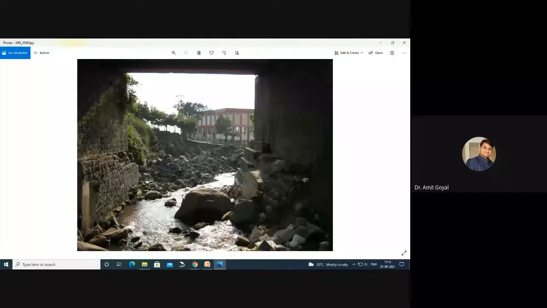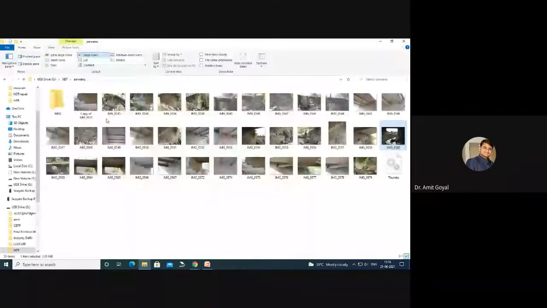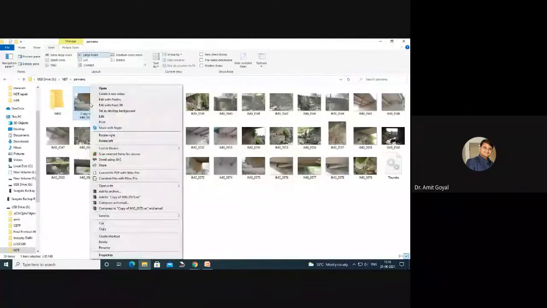So now we needed to analyze that bridge. When we went there and really saw that bridge, I'll show you the retrofitted bridge.